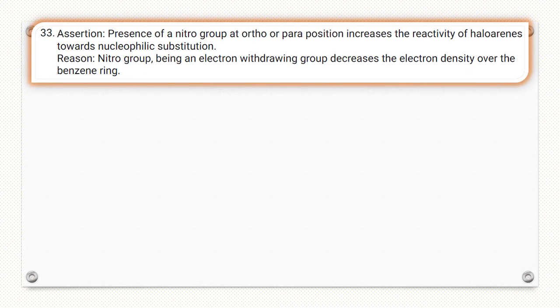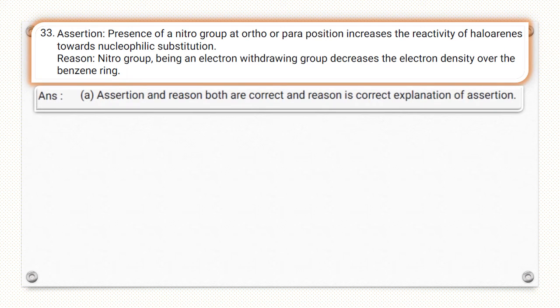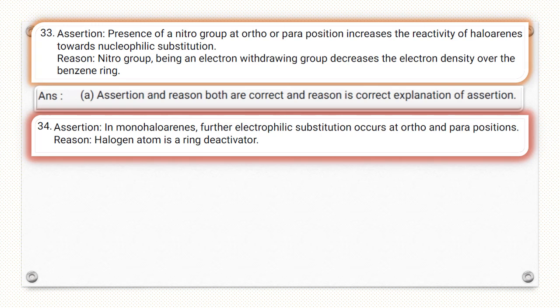Next question. Presence of nitro group at ortho or para position increases the reactivity of haloarenes towards nucleophilic substitution reaction. This is correct statement. Reason, nitro group being an electron withdrawing group. This is correct. Nitro NO2 group is electron withdrawing group, decreases the electron density over the benzene ring. So A answer is the correct. Assertion, in monohaloarenes further electrophilic substitution occurs at ortho and para position.